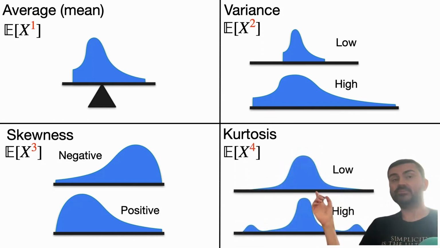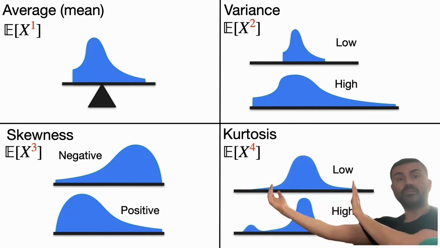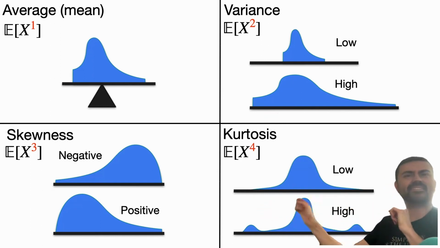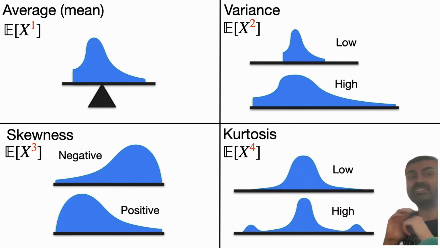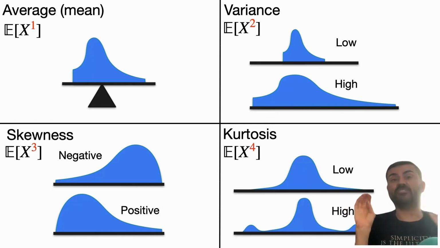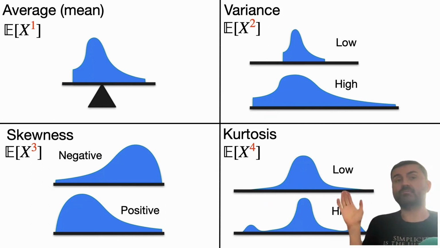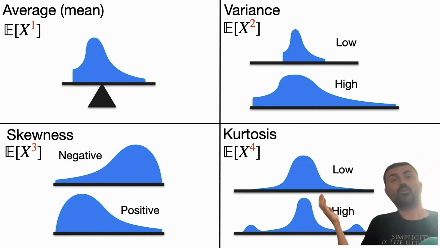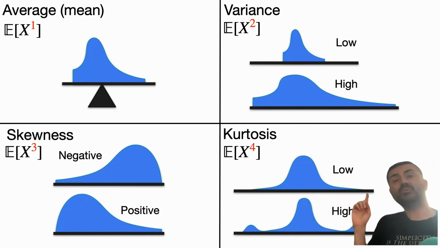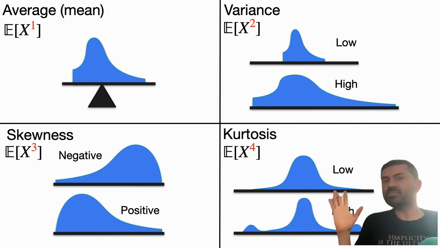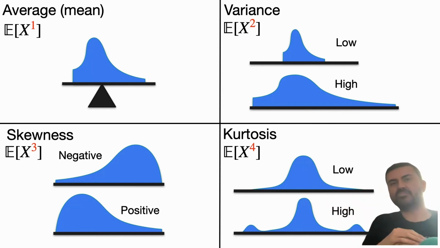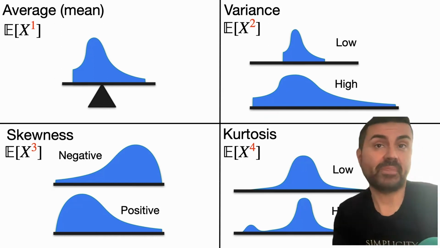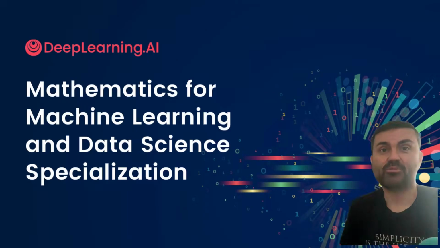And then kurtosis tells you if you have a controlled risk or if you have a perhaps steadier variable but with some surprises on the sides. And the formula for kurtosis is the expected value of x to the 4, the expected value of the 4th power of the variable. So now in your toolkit as a data scientist or as a statistician, you have 4 more tools that can tell you a lot more about the distribution. So always important to calculate the moments of the distribution because they can give you a lot of great information and help you tell your distributions apart. So that's it.